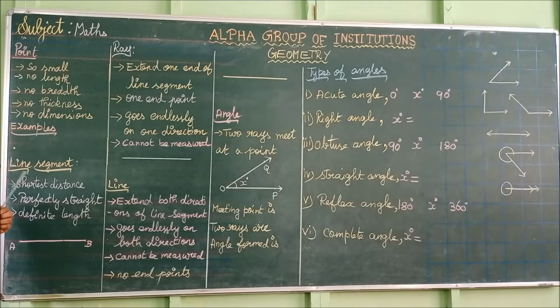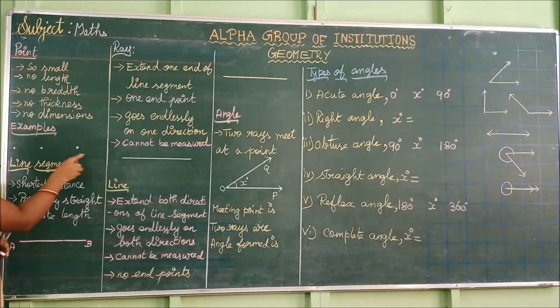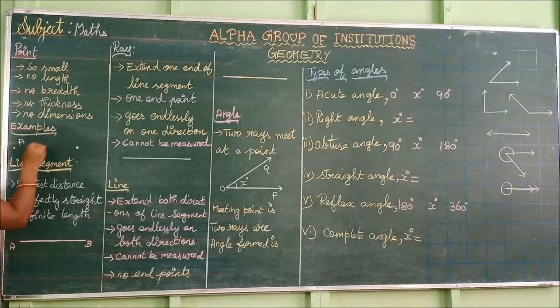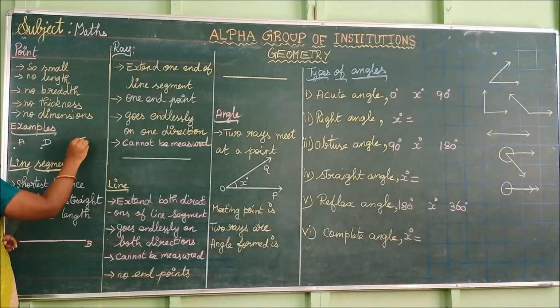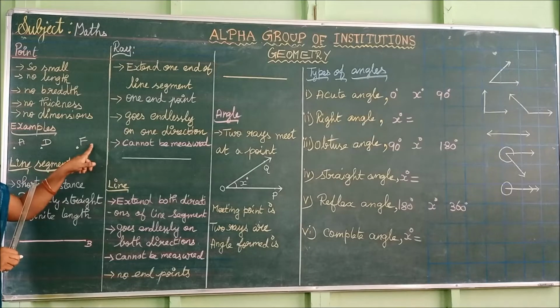What is meant by point? It is a very small one, and it has no length, no breadth, no thickness. So simply we can say a point has no dimensions. We can use capital English alphabets for denoting the point. For example, I am taking these 3 points and naming them using the capital letters A, D, M. So we are using capital alphabets to denote the point.